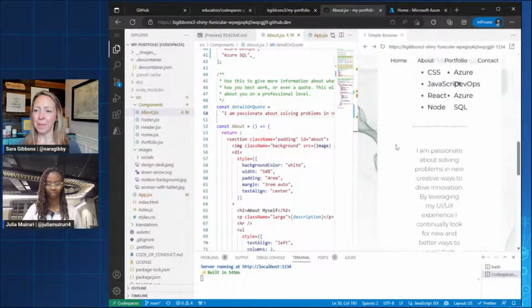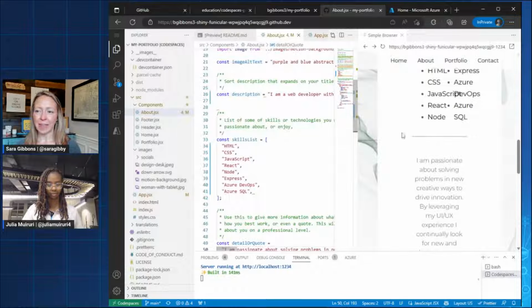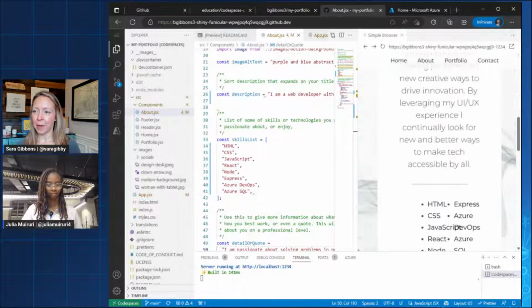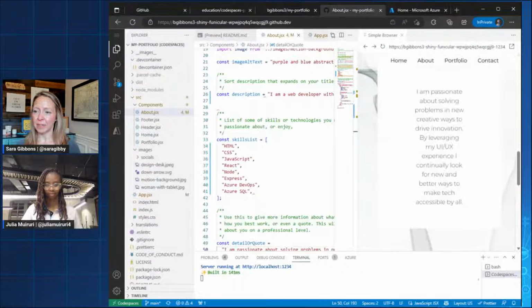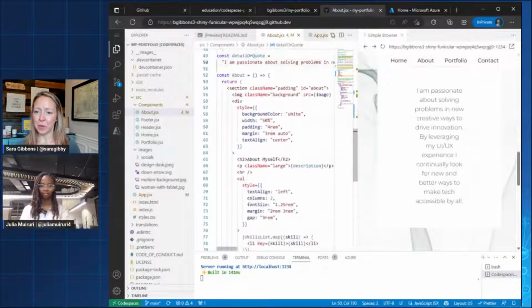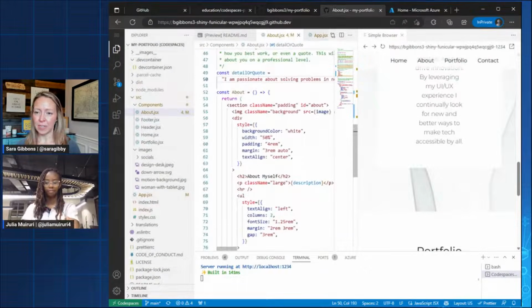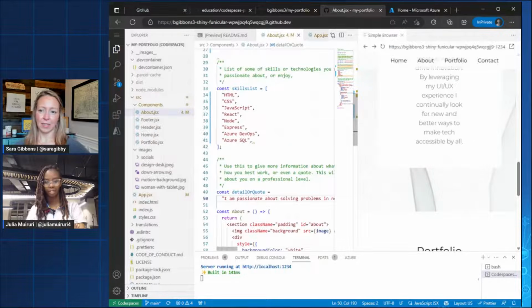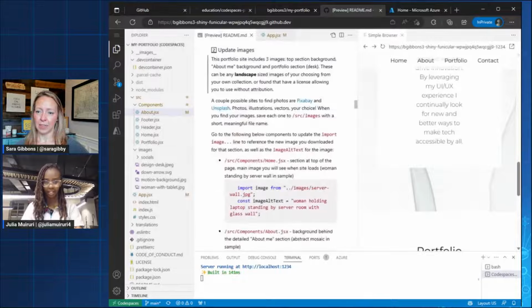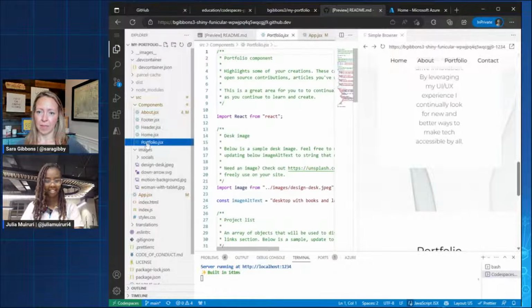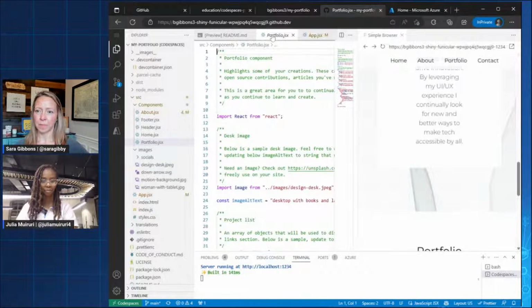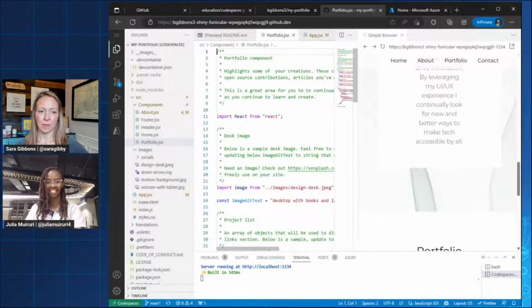So, I got my about here. I've got my skills, and I've got my quote here. So I think that's it for this section. Did I miss anything, Julia? No. We're done with the about section now. Great. Nice. So I think next up it's the portfolio section. So let's now add some of the cool stuff you've done before. I know the list is long.